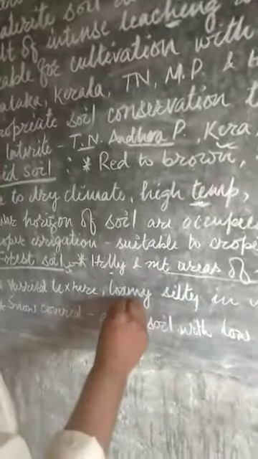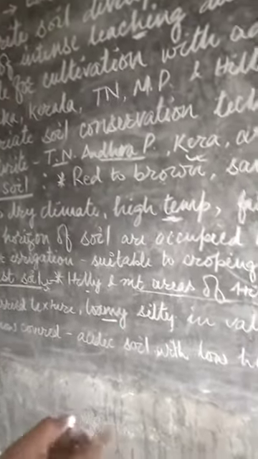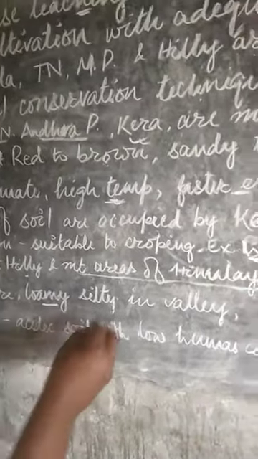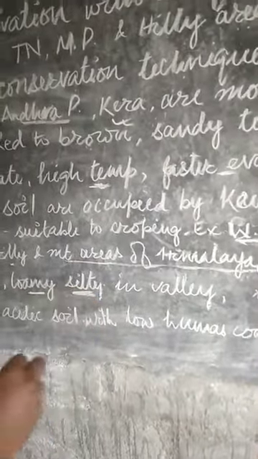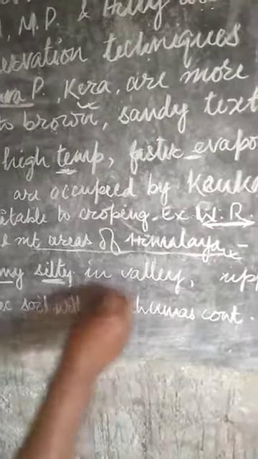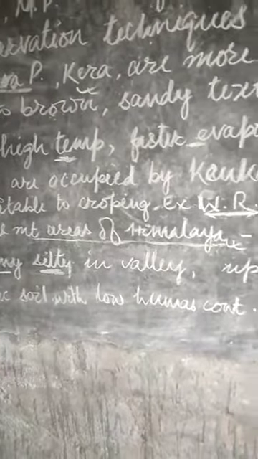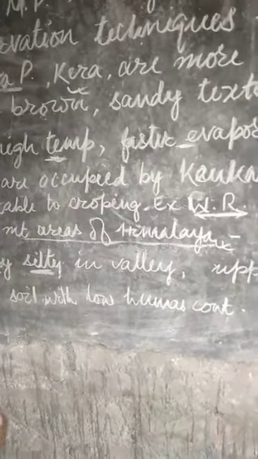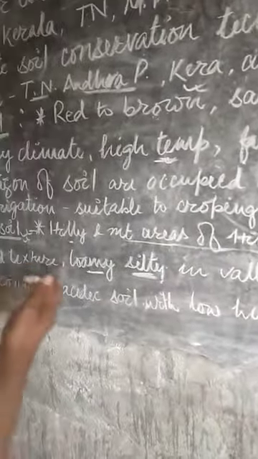It is loamy, loamy meaning domat, and silty meaning talchati, in valleys. In the valley regions of Kashmir and the Himalayas, where a lot of valleys are found, forest soil is found.